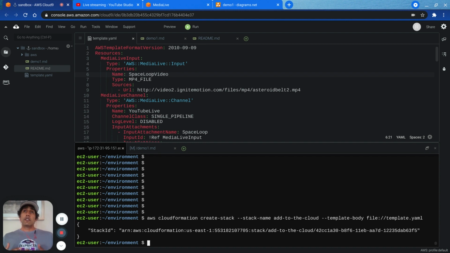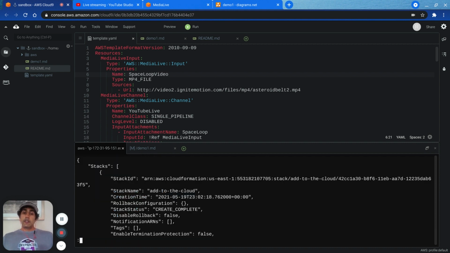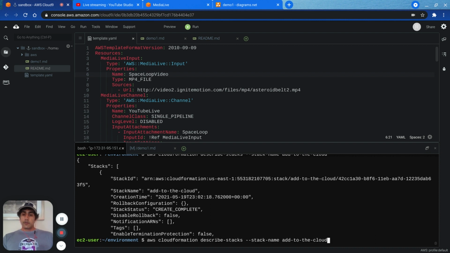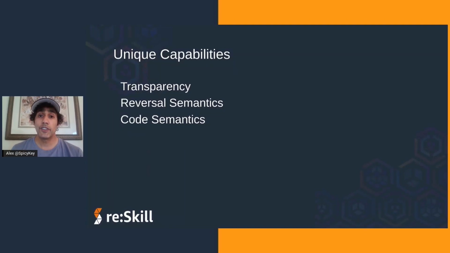Now I can use a different action to ask, hey, is it done yet? Because while creating a stack is quick, it is not instantaneous. So here I use an action, describe stacks, to say, hey, what's the status? And here it says stack status is complete. Now, there's a lot of information in that output. So one way to shorten that is to use a query, like I do down here, and say, hey, just get me the stack status. Look how much shorter that is. That concludes the first demonstration.